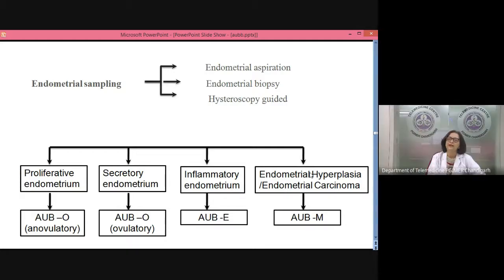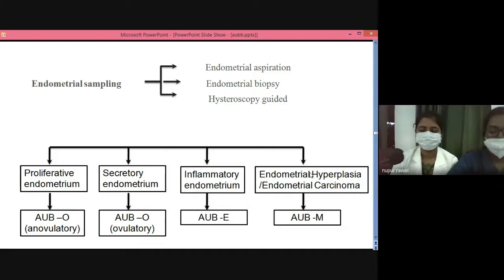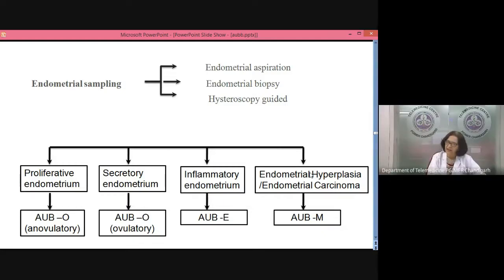Okay, what next? You have done a TVS. I think you gave a report also for the TVS. How much was the thickness? 11 or something. How much did you say? 16. 16 mm. Okay, so it is still on the higher side because usual is up to 14 millimeter.